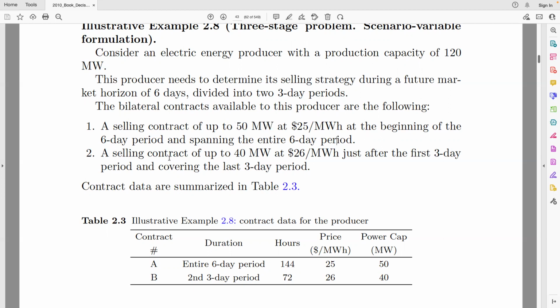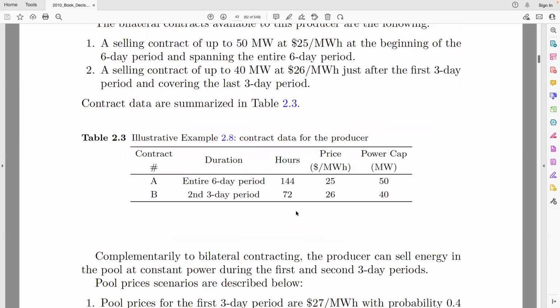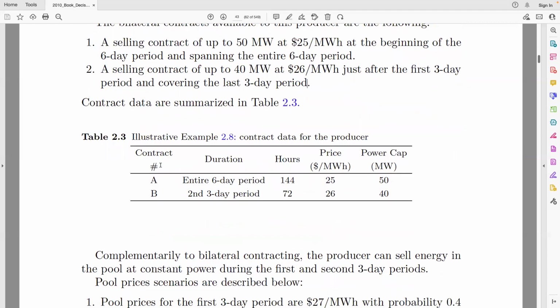the 6-day period. The second option is a selling contract up to 40 megawatts, selling it at $26 per megawatt hour, but it is only available for the last 3-day period. And the decision to sell energy using this contract has to be made before the second 3-day period. All right. So here in this table, we summarize what we just said: the contract A and B, duration, hours, price, and power cap.